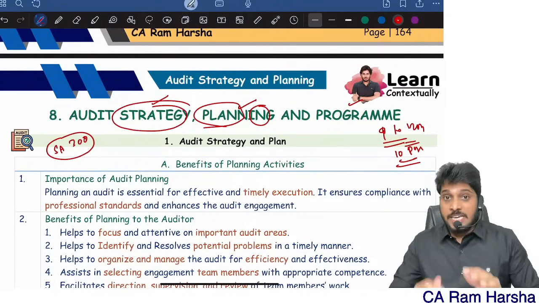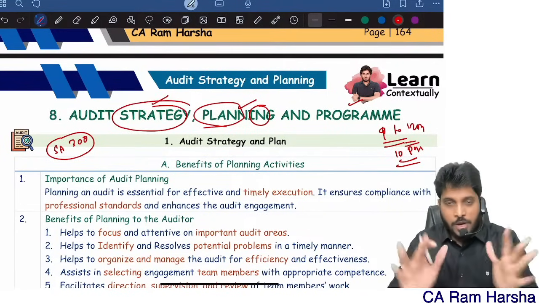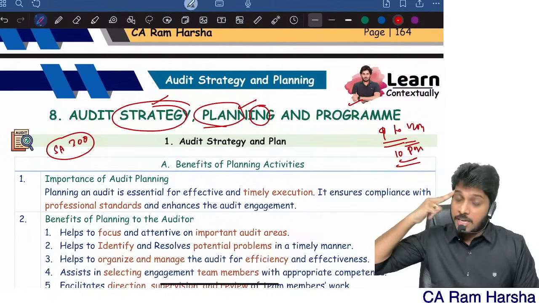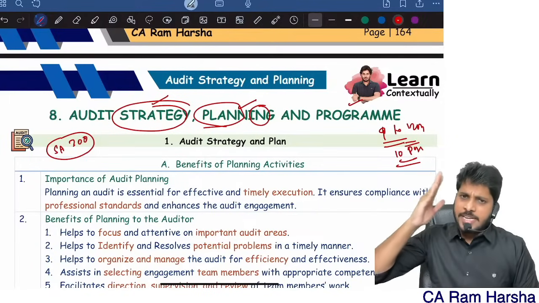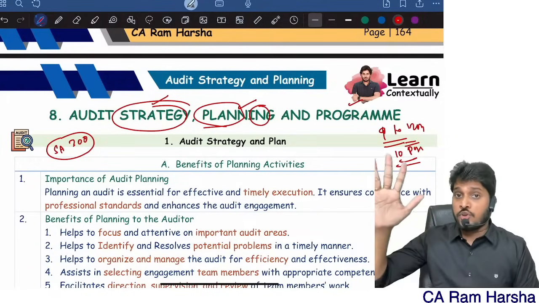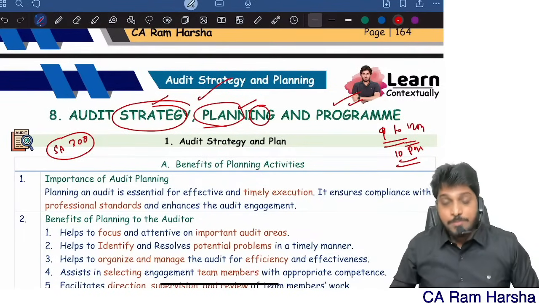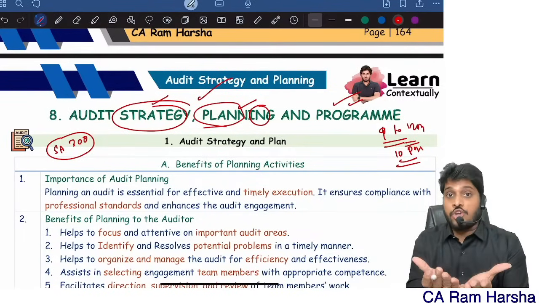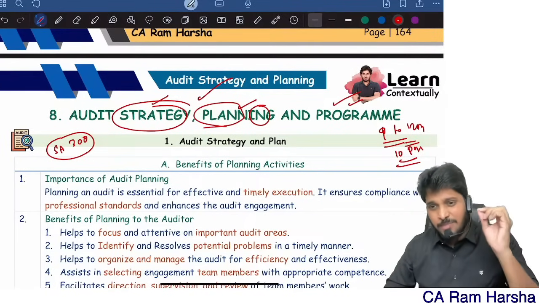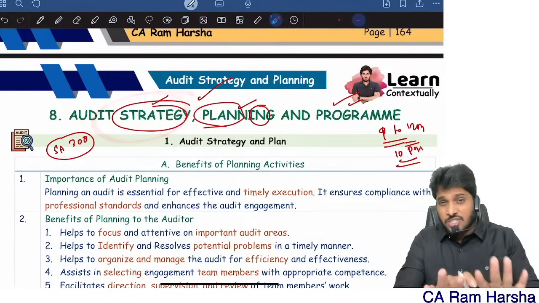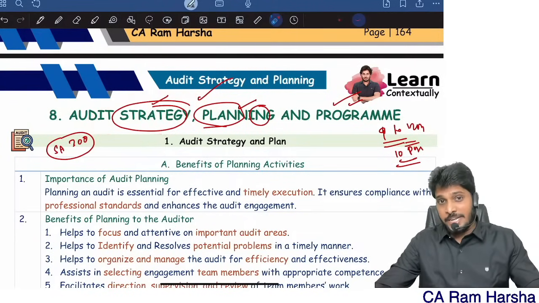Audit strategy is never visible in the form of a document. Audit strategy is nothing but in the mindset of the auditor. In the mind of the auditor, what is he thinking about? How he is going to do the audit as a whole. That is strategy. Whereas the audit plan and audit program will both be in a documented format. Generally, for strategy you will not find any documentation.